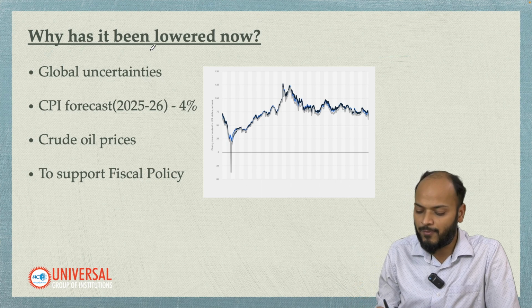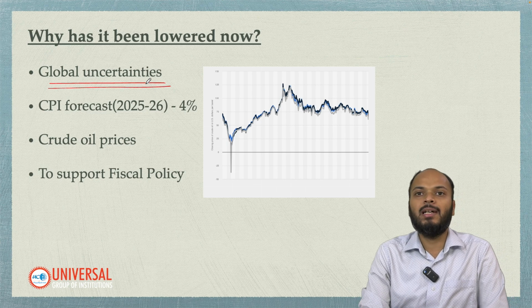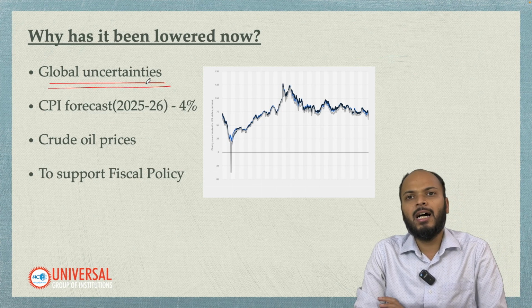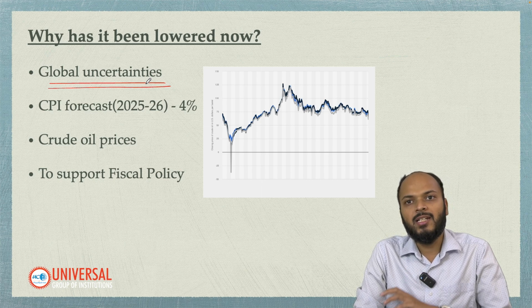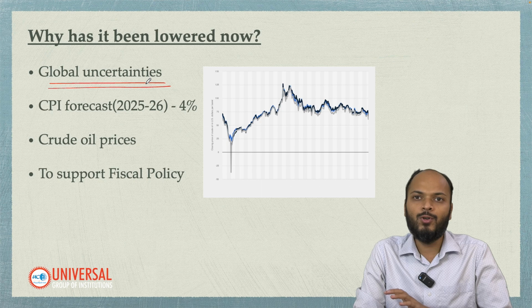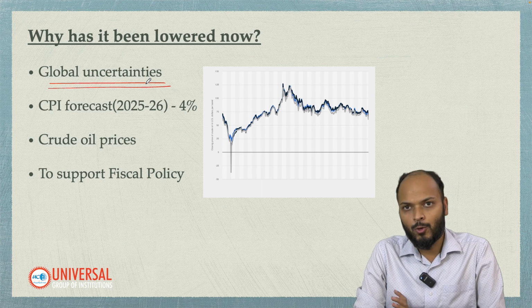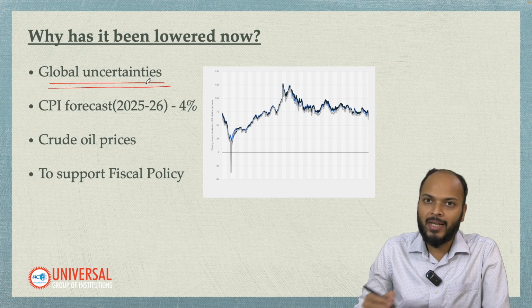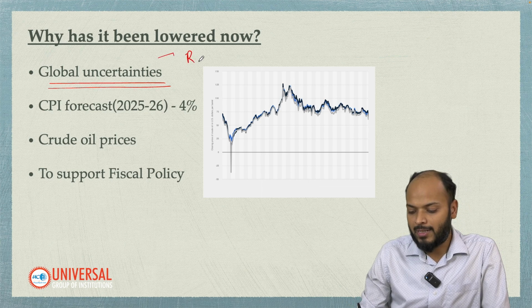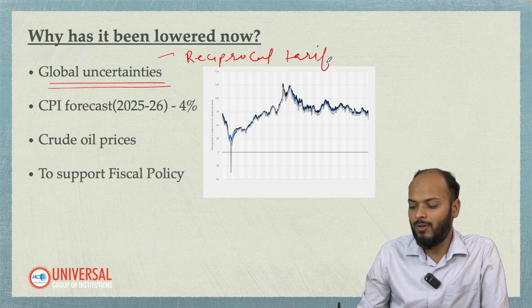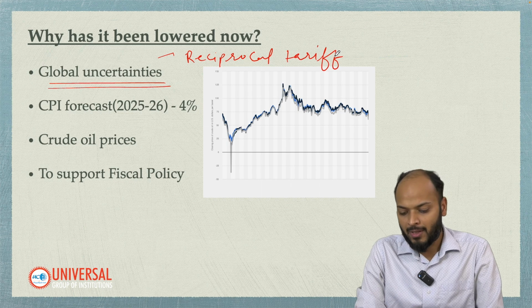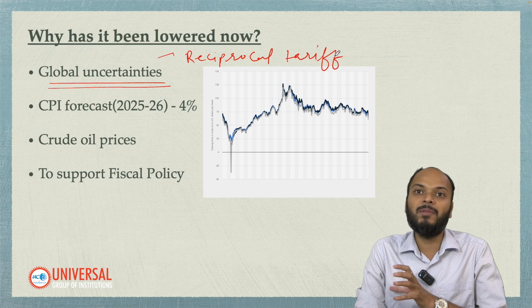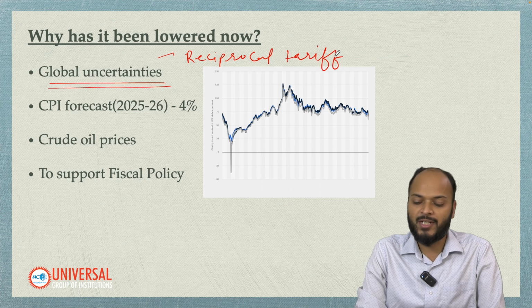Now let's see what are other factors why RBI has lowered the repo rate. So the first factor is that there are global uncertainties right now. Especially after Donald Trump becoming president of USA, his decisions, especially the economic decisions, have caused so many uncertainties in the global economy. The biggest example of it is reciprocal tariff. The imposition of reciprocal tariff has been halted for the time being by the US administration, but this is one of the best examples of the abrupt economic decisions of the Trump administration.